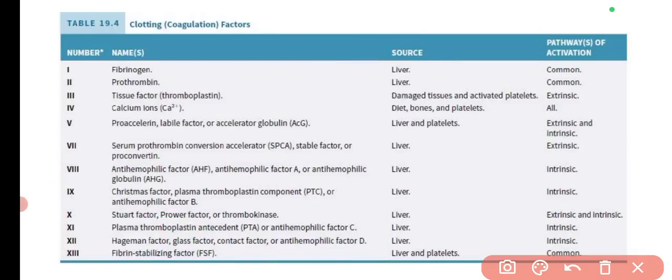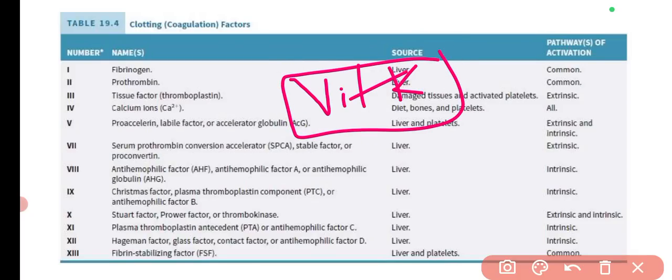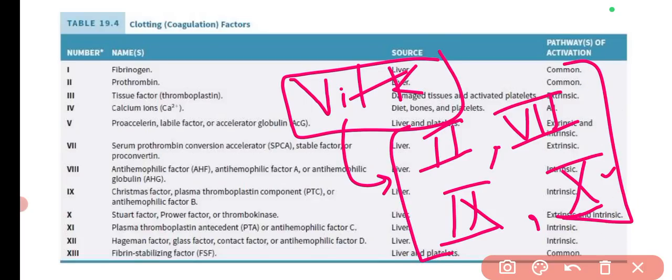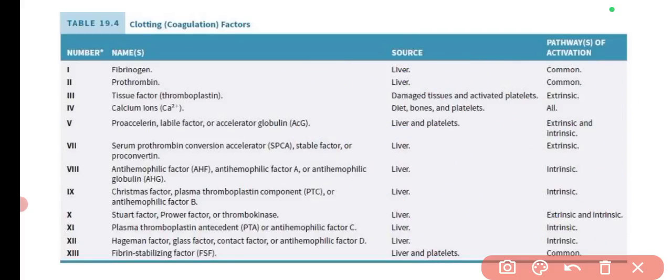So these are the different clotting factors. You have to remember the names of these factors. Also, there is a vitamin K role in blood clotting factor synthesis. Vitamin K is involved in the synthesis of 4 clotting factors: factor number 2, factor number 7, factor number 9 and factor number 10. So these 4 are the blood clotting factors that are synthesized by vitamin K. So this point is also very important.